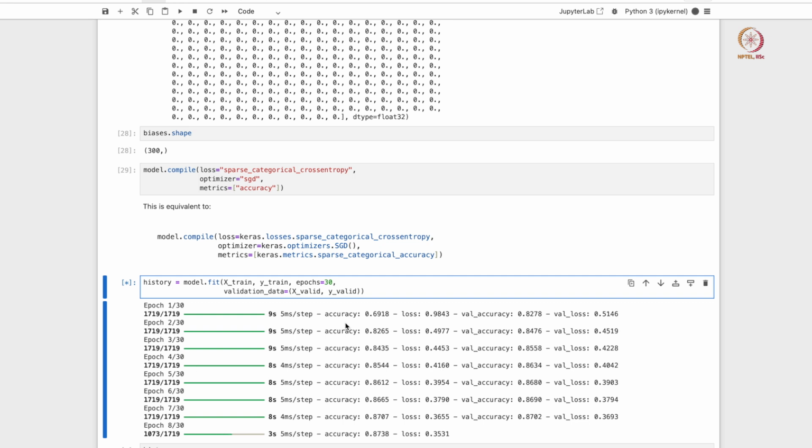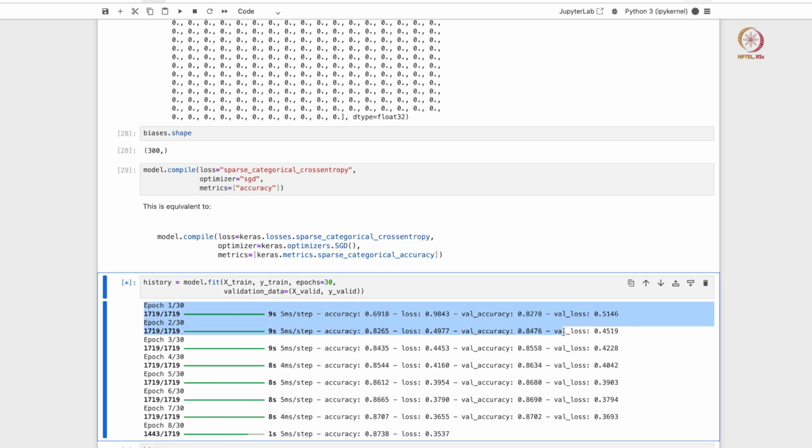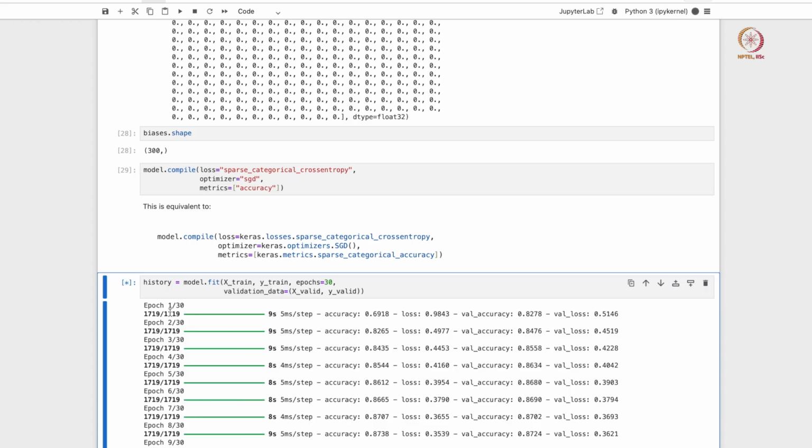It also prints a lot of terms here. For example, after the first epoch, Keras tells you that the model took about 5 milliseconds per step. So the total time for one epoch is 1700 times 5, which is about 8.5 seconds. We asked the model to track accuracy as a metric, so it's printing out accuracy and the loss, which is the cross entropy loss in the training set.